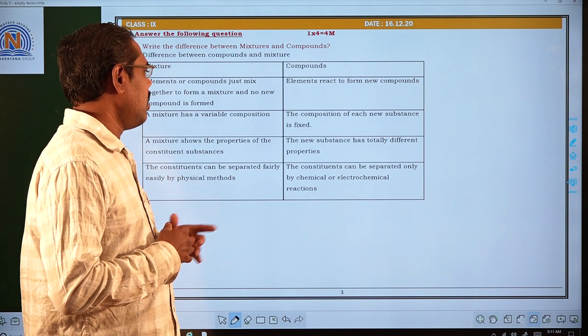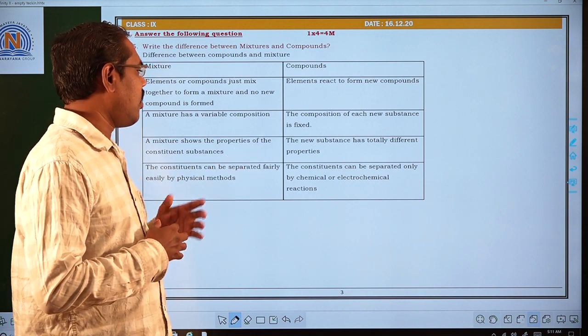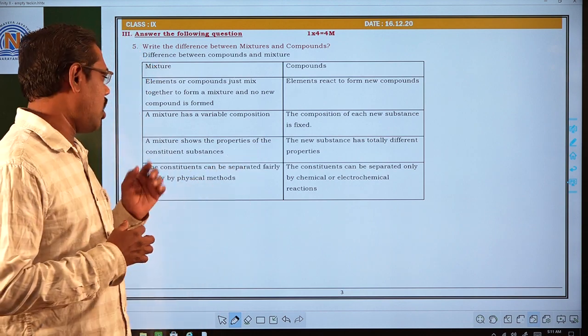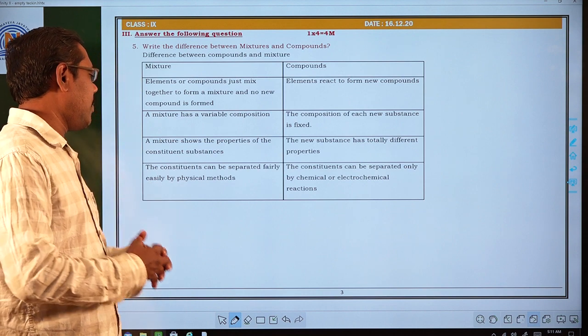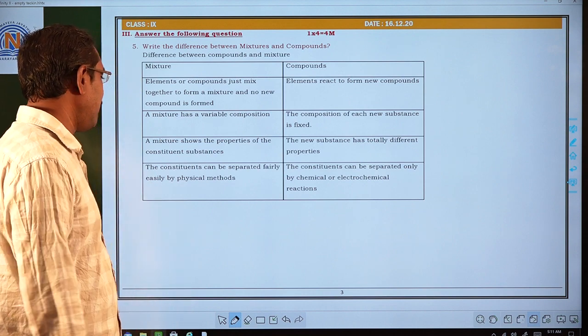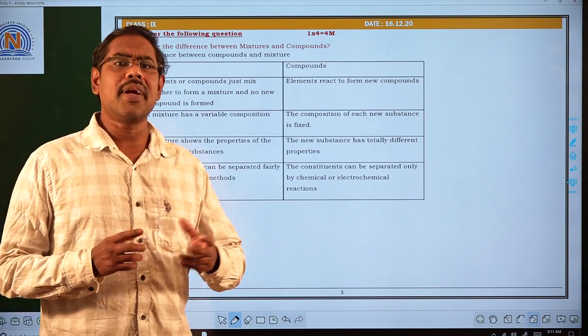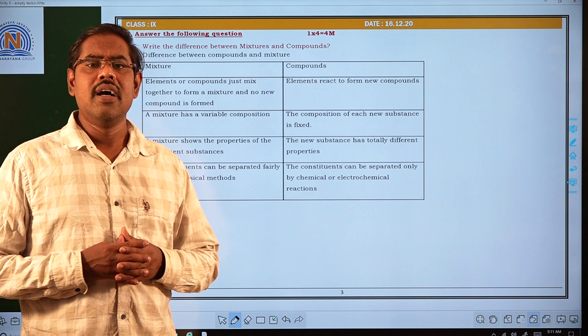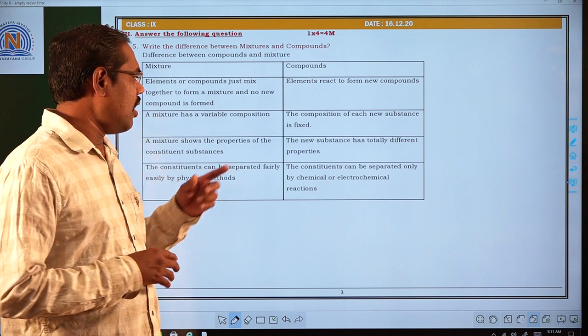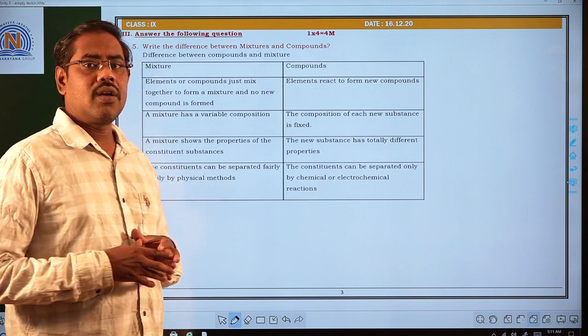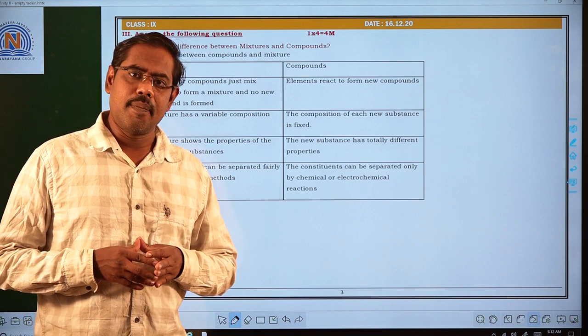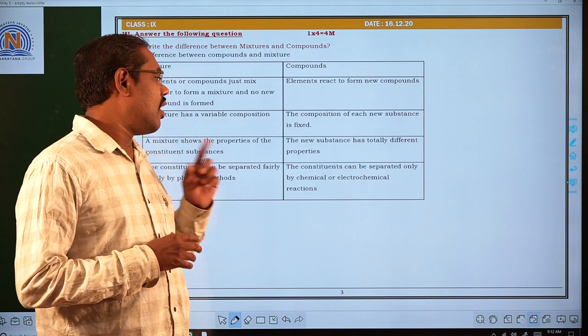The new substance has totally different properties. And the last point: the constituents of a mixture can be separated fairly easily by physical methods. But in compounds, the components can be separated only by chemical reactions.